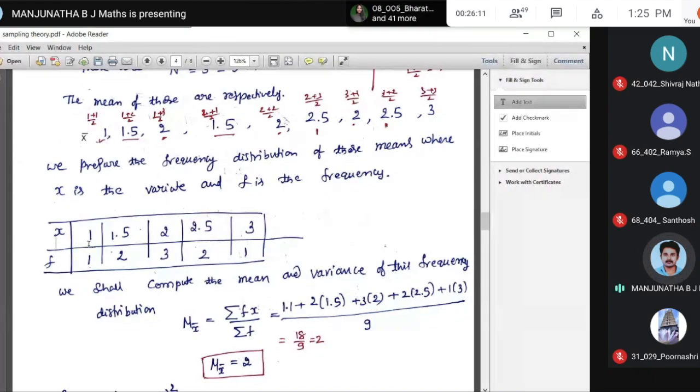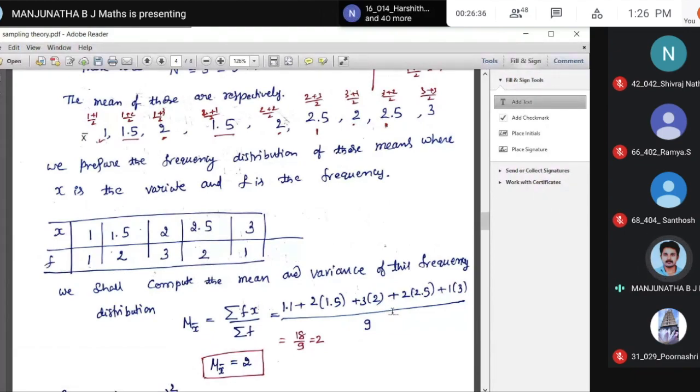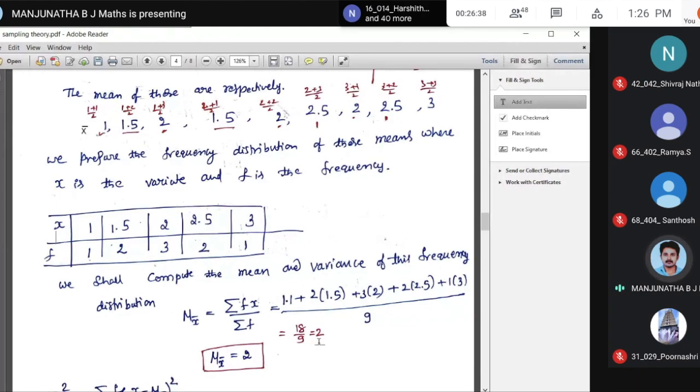What is mu of x bar? When frequency is given, and the class interval or mid value x is given, what is the formula to compute mu of x bar? That is summation of f into x divided by sum of the frequency. That is equal to f into x: 1 into 1, 2 into 1.5, 3 into 2, 2 into 2.5, 1 into 3, divided by the sum of the frequency. 1 plus 2 plus 3, 6 plus 2, 8, 8 plus 1 is 9. Therefore, 18 by 9, that is equal to 2. The mu of x bar is 2.